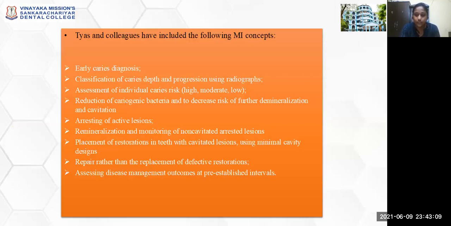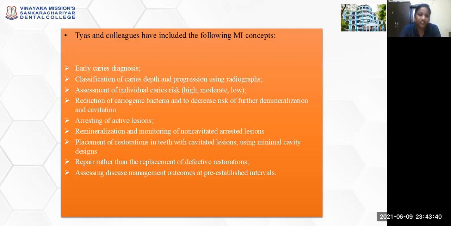So these MI concepts, your minimally invasive concepts, can be given under various stages. Tyas and colleagues have given a few minimally invasive concepts that should be employed. First is early caries diagnosis, then classification of caries depth and progression using radiographs, assessment of individual caries risk like high, moderate, low, then reduction of the cariogenic bacteria to decrease the risk of further demineralization and cavitation,